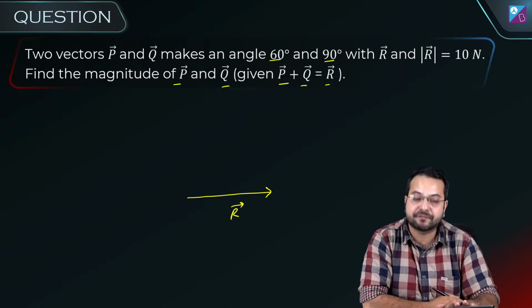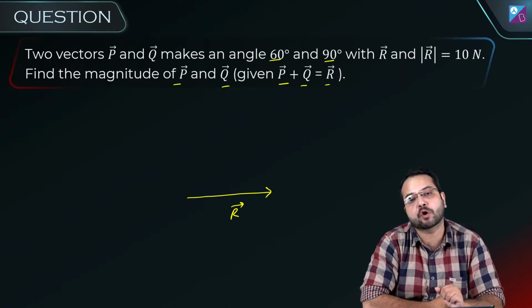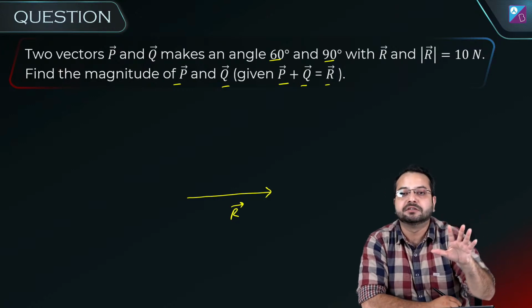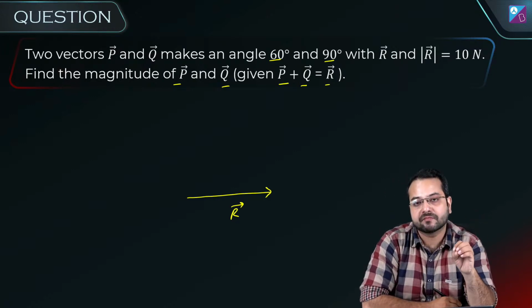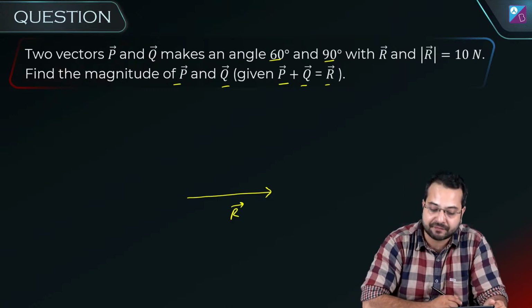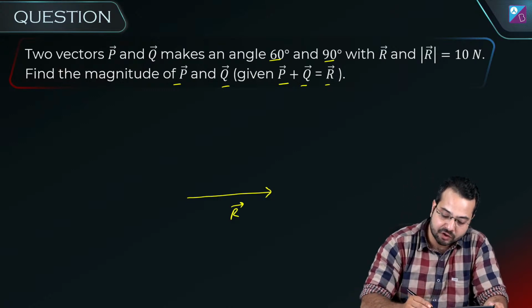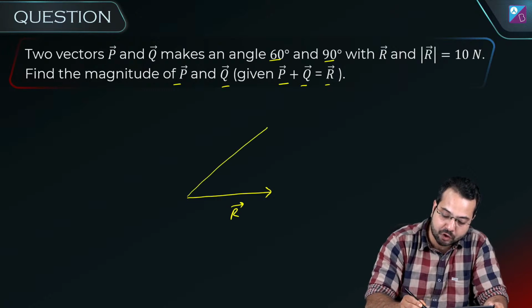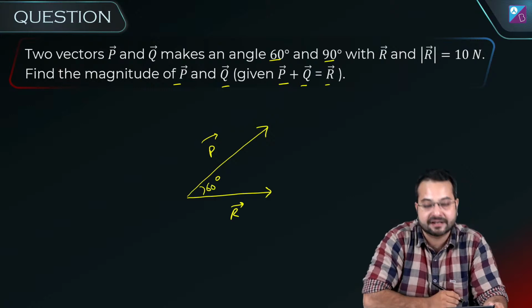So if we draw vector P, how should we draw vector P? Can you show me how we have drawn vector P, Q and R? So if this is vector R, vector P is making 60 degree. So what I'm going to do is I'm going to draw vector P like this. How much is this angle? This angle is 60 degree.